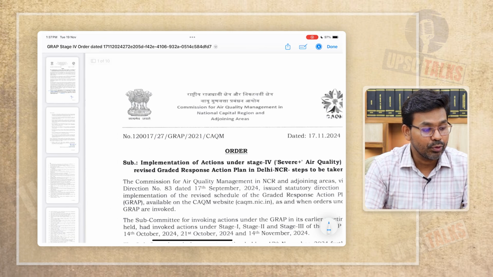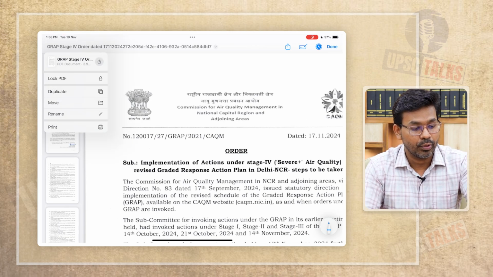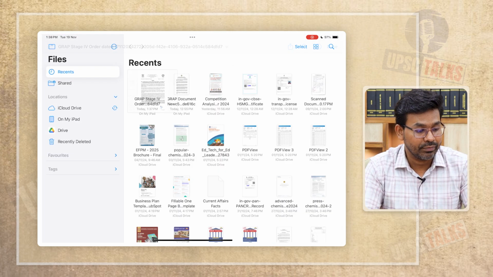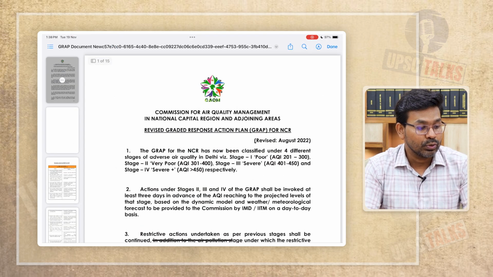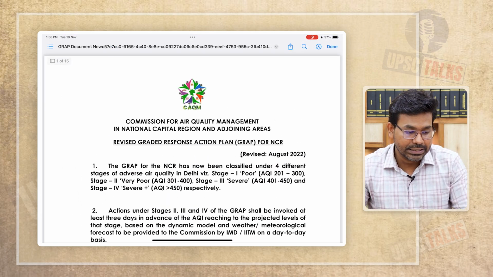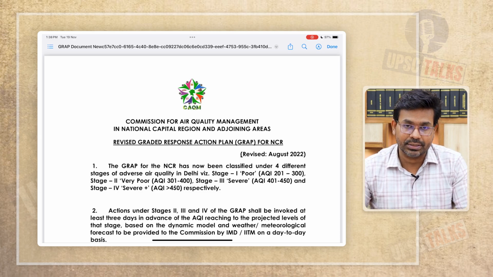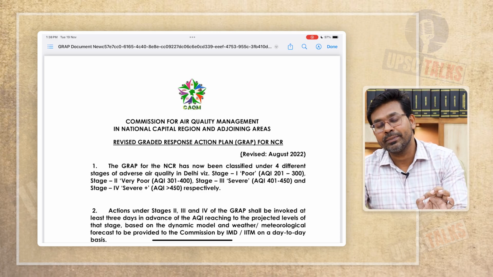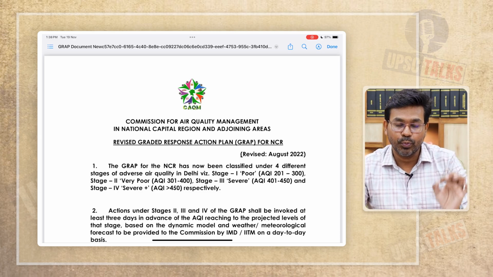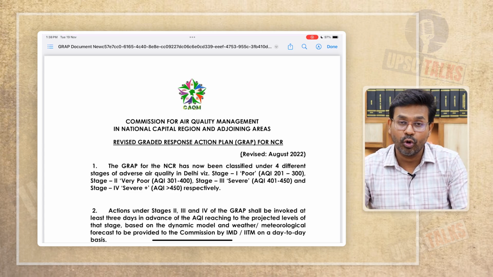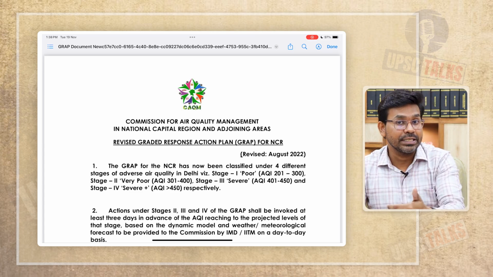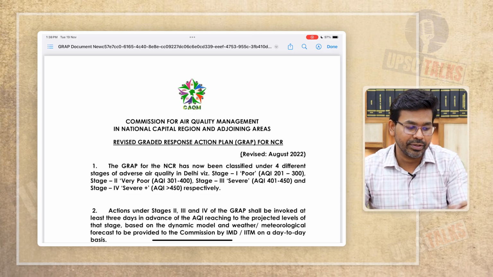Apart from this, I want to showcase another document, which is also very important in this regard. This is the policy document that mentions what step is to be taken if air quality becomes poor, very poor, severe, or severe plus.